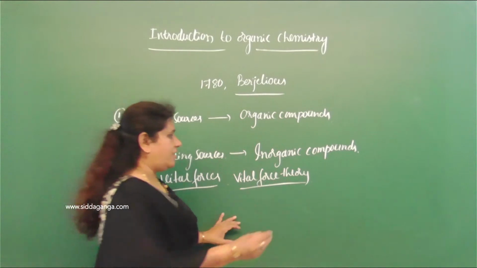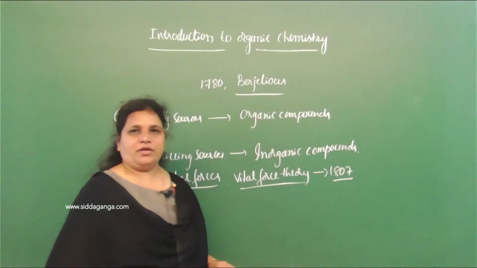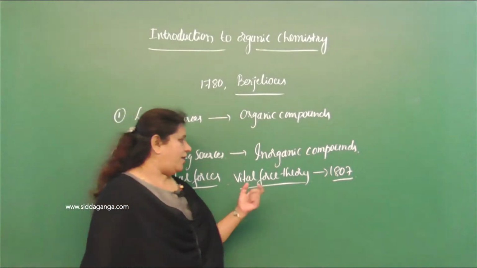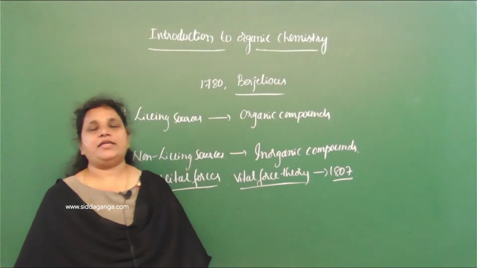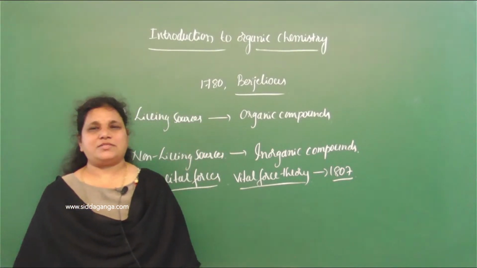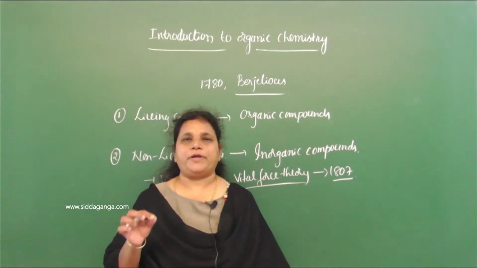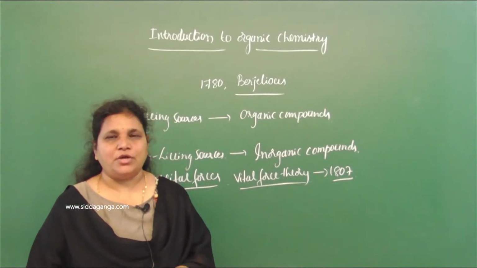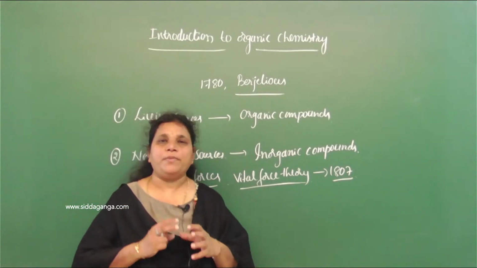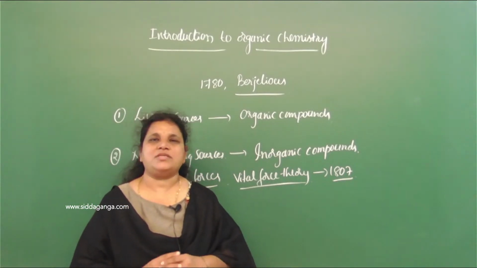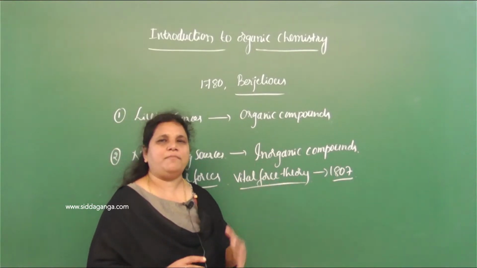Berzelius proposed it in the year 1807. What does this theory say? This theory says that organic compounds could be obtained from natural sources only in the presence of vital forces. It could not be possible to prepare organic compounds in the laboratory by using artificial chemical methods.